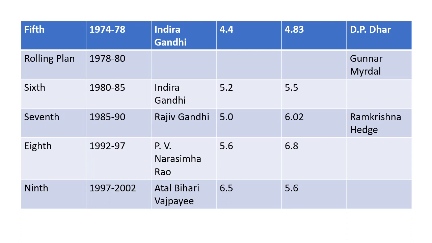Then the eighth plan was from 1992 to 97, and the chairman was P.V. Narasimha Rao. Now the situation has started improving. As you can see, they targeted 5.6 but achieved 6.8, and it wasn't based on any model. It was a general plan covering almost all the basic areas. The ninth plan was from 1997 to 2002 under the chairmanship of Atal Bihari Vajpayee, where the target was 6.5 but only 5.6 was achieved.